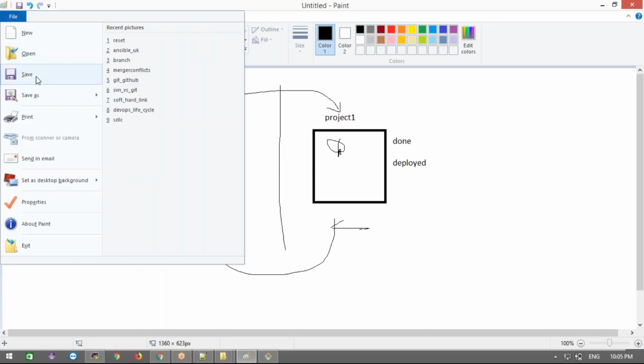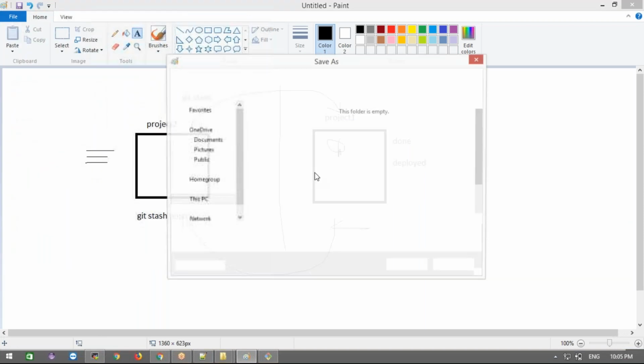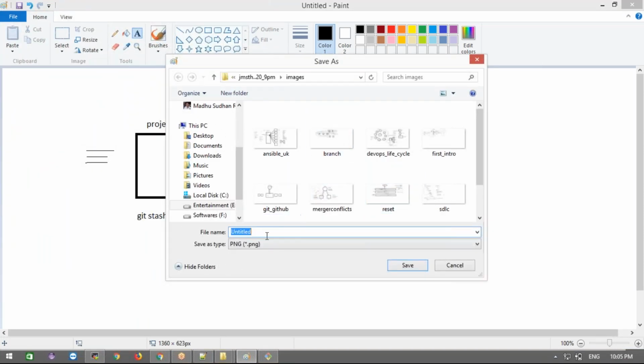Let me save this. Save this image to git stash.